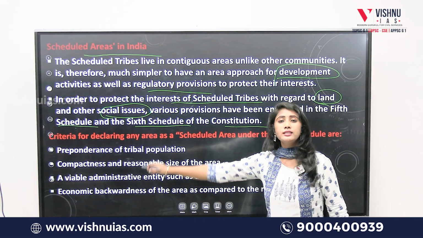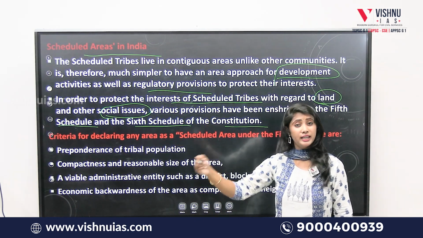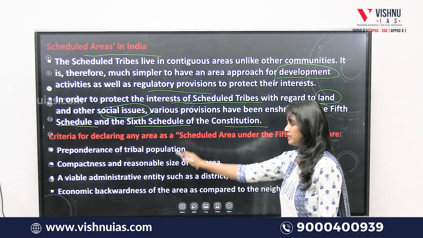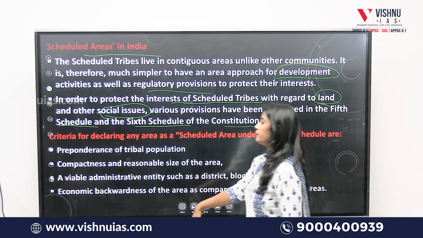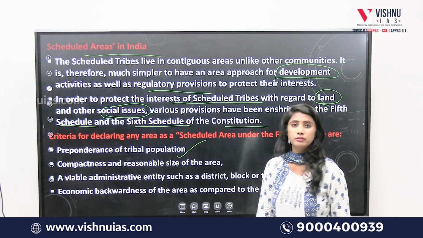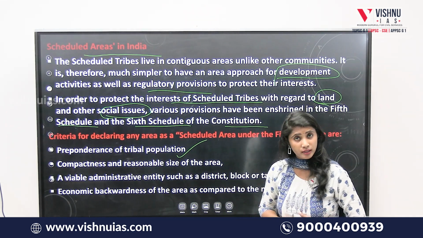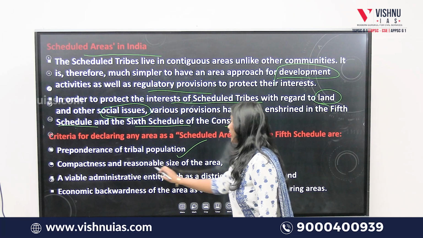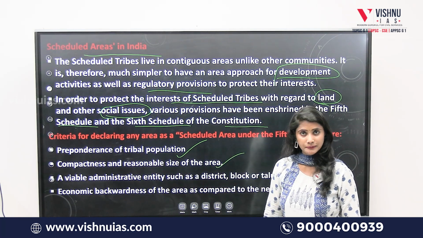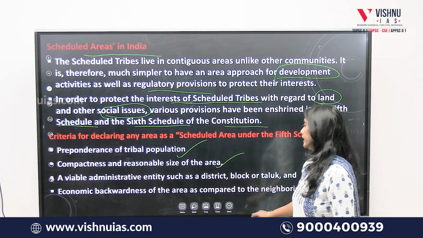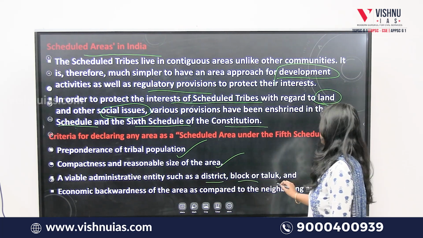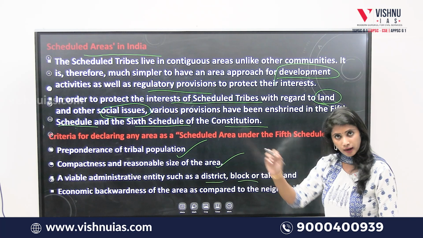Now, what is the criteria for an area to be declared as a scheduled area? There are certain criteria that are given. First of all, preponderance of the tribal population; the tribal population should be excessive over there. Second, compactness and reasonable size of the area. Third, a viable administrative entity such as a district, block or taluk should be there in that area.